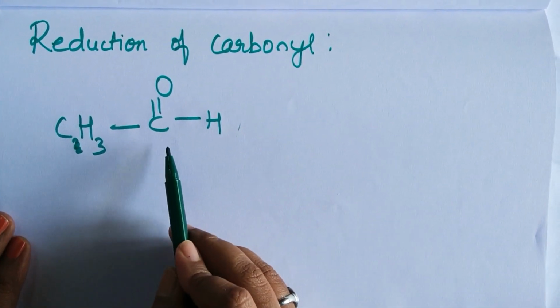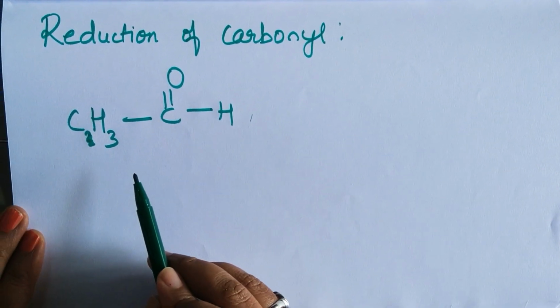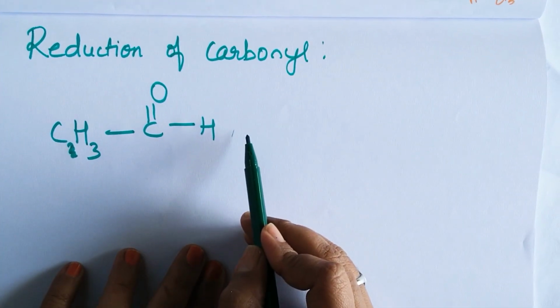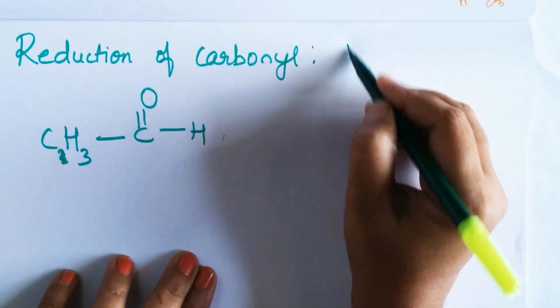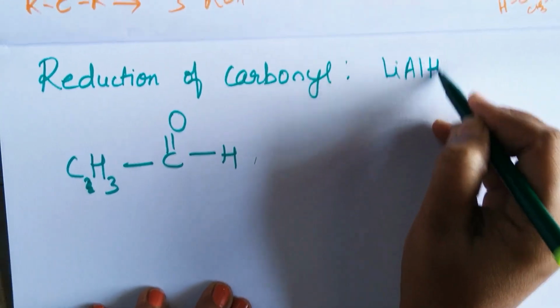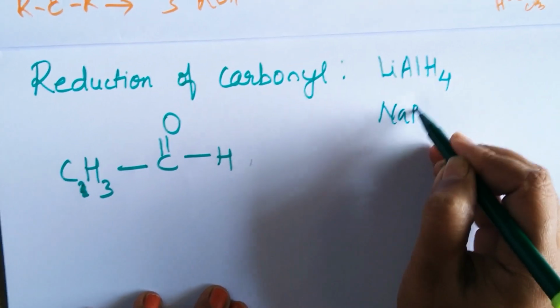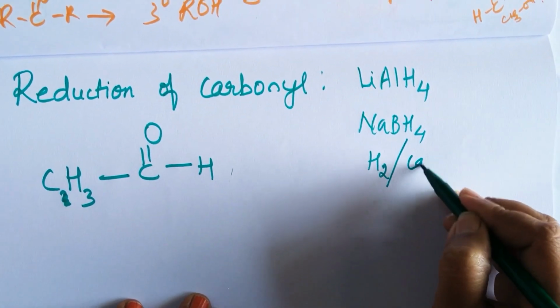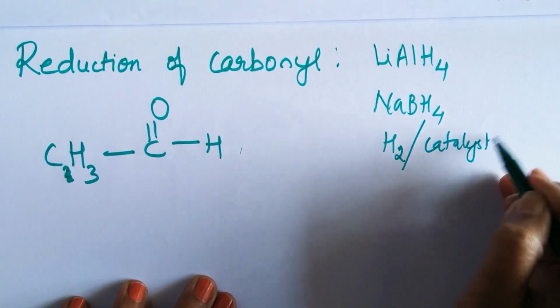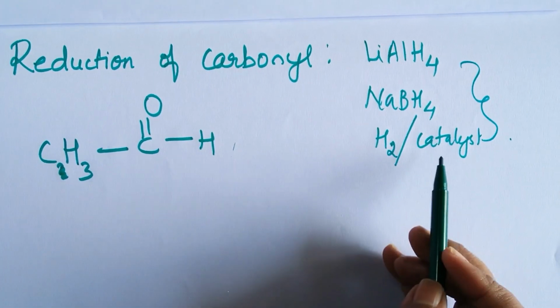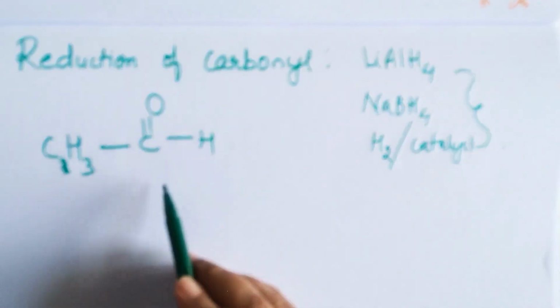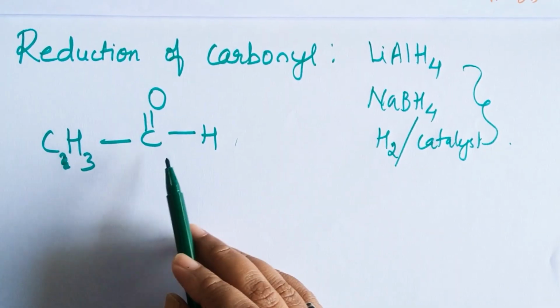So I am going to reduce this. What is reduction? Addition of hydrogen. Who is going to give us hydrogen? One is lithium aluminium hydride, sodium borohydride, and hydrogenation in the presence of a catalyst. So using all these 3 methods, we can go for reduction. What is reduction? Addition of hydrogen. We will just try to add hydrogen and check.